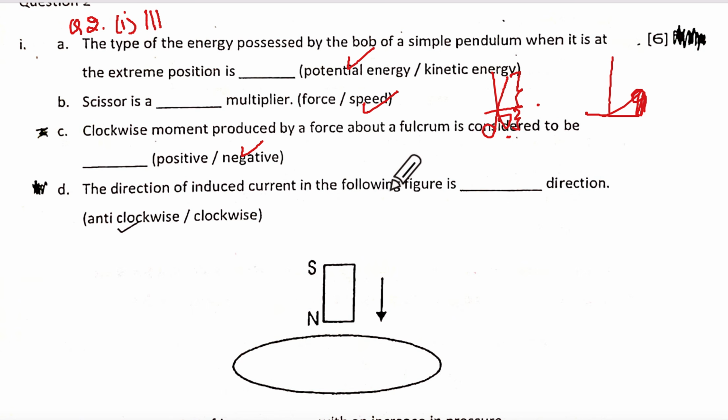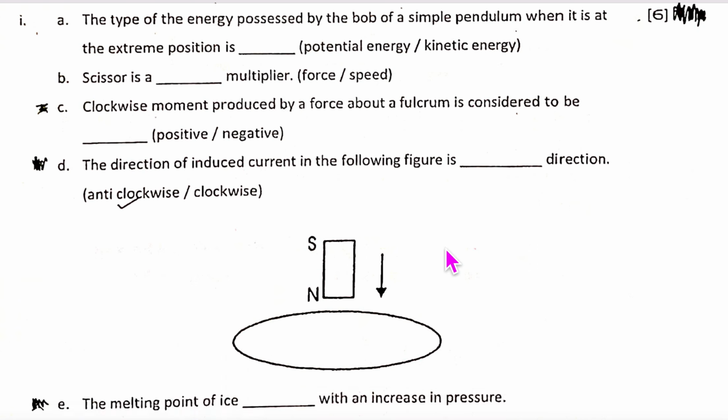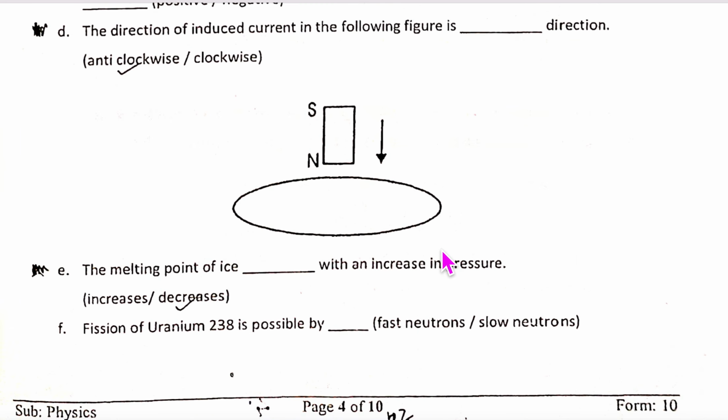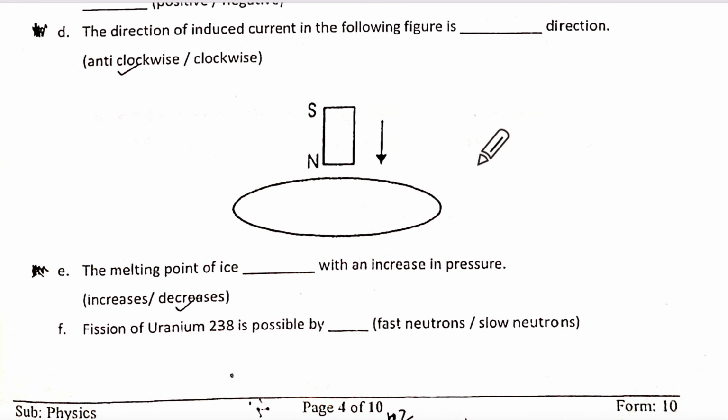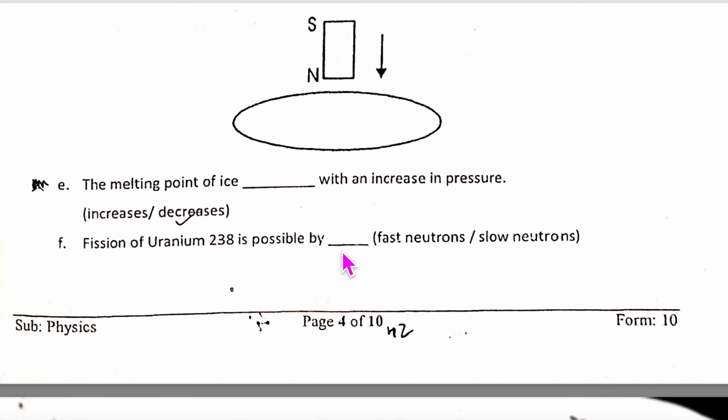Yes, direction of induced current in the figure is in. Ma'am, this was last year's board question. It is there in our textbook also. Okay, now tell me. If the north pole is coming closer, there will be north polarity over here, correct? By Lenz's law, it's going to go anti-clockwise. So anti-clockwise. Alright? Give yourself marks. No time to write everything, okay?